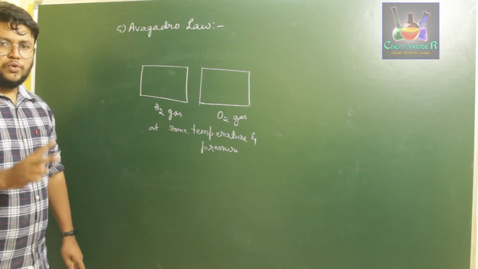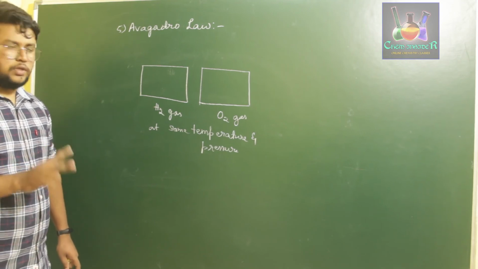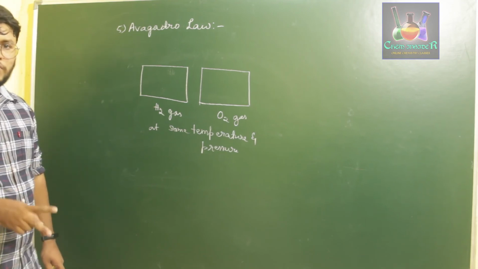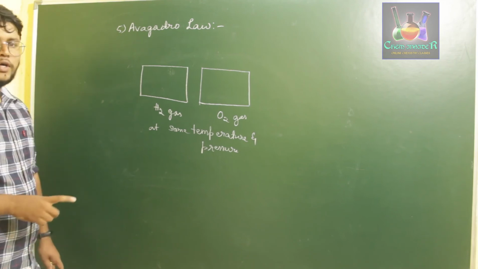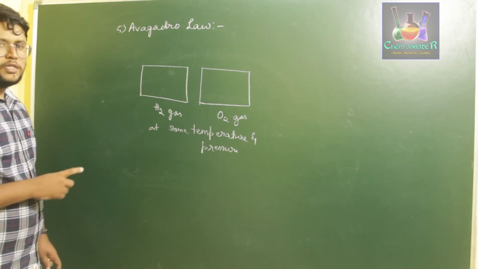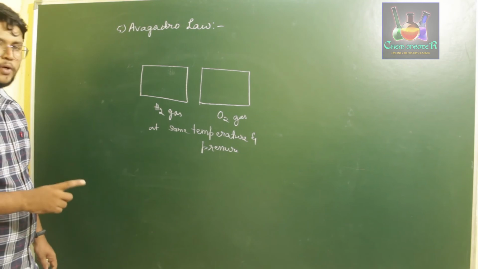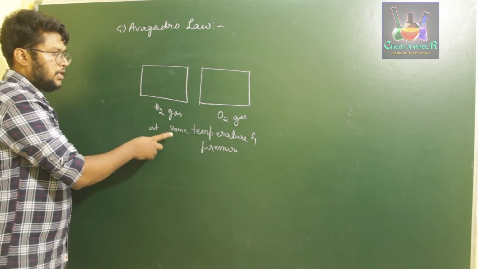That is, the number of atoms present in those boxes will be the same, provided it is at the same temperature and pressure.